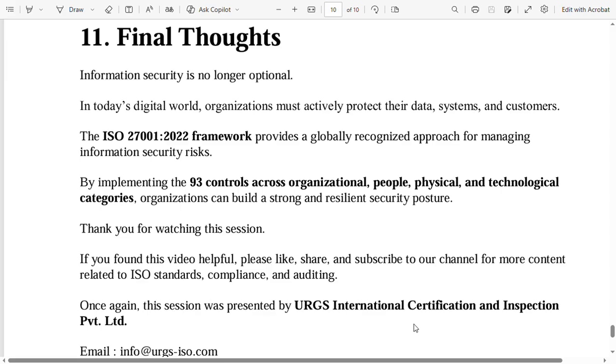At last, final thoughts. See, information security is no longer optional. In today's digital world, organizations must actively protect their data, systems, and customers. The ISO 27001 2022 framework provides a globally recognized approach for managing information security risks. By implementing the 93 controls across organizational, people, physical, and technological categories, organizations can build a strong and resilient security posture.